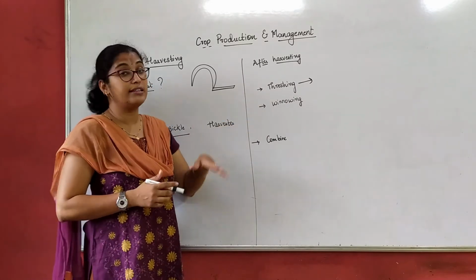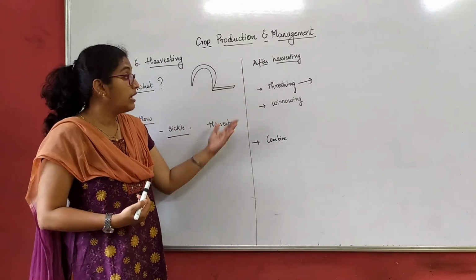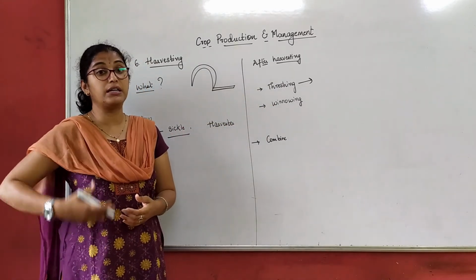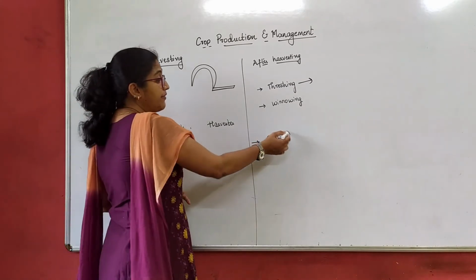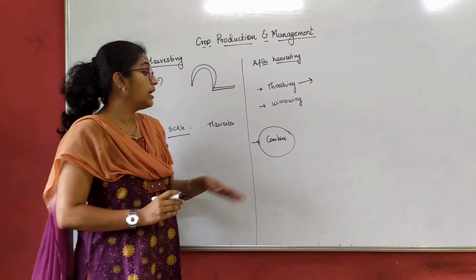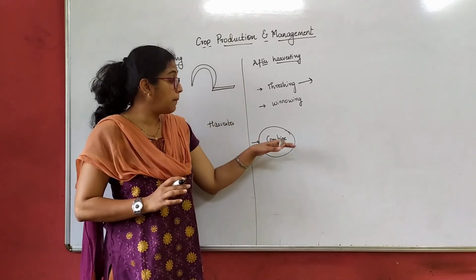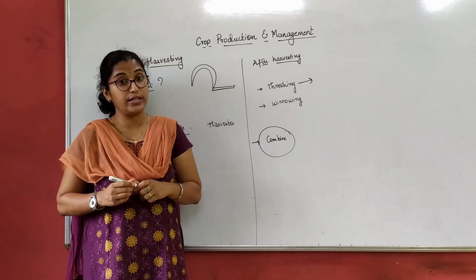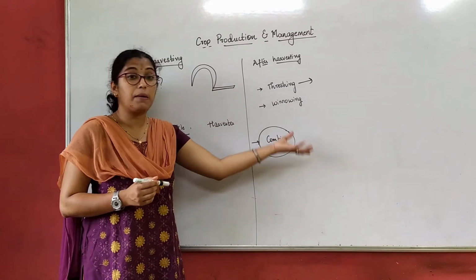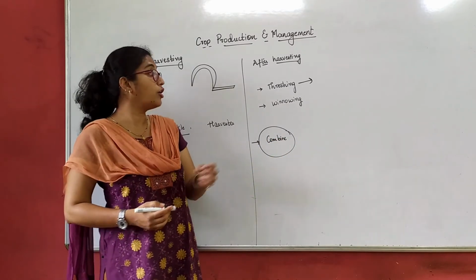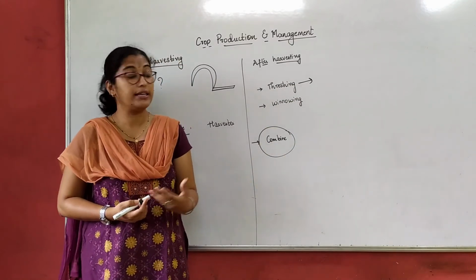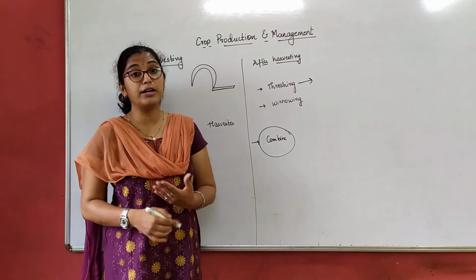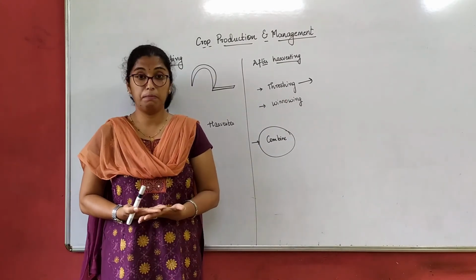So winnowing and threshing is done on a very large scale. Now, this threshing and winnowing is done manually. So again, lots of labor and it is very time consuming. Then we have a machine called a combine. A combine does the work of both threshing as well as winnowing. That is why the name combine, right? So your time is saved, work is done very quickly, and it is much more efficient than work done manually.